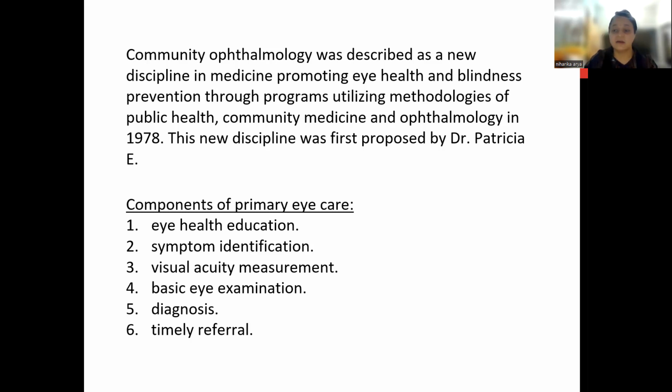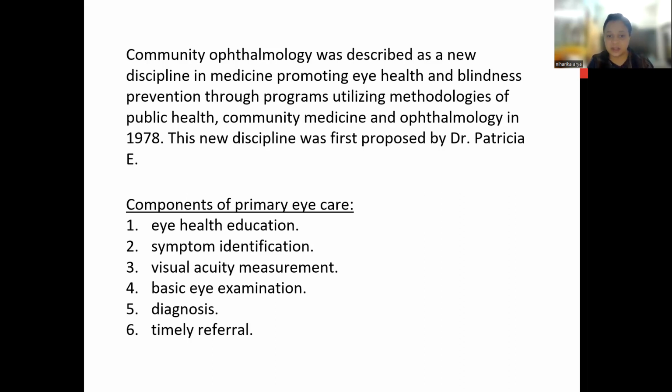First, we have to counsel about eye health. We have to educate people about eye health, which includes proper nutrition, proper exercise of the eye, and use of appropriate glasses. So these come under eye health education. Second, symptom identification. The patients who come to us will come with symptoms, so we have to identify these symptoms and treat them. This comes under primary eye care.